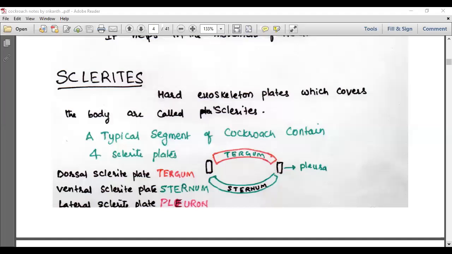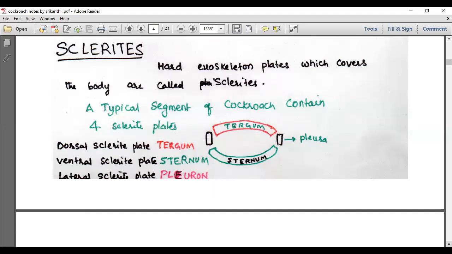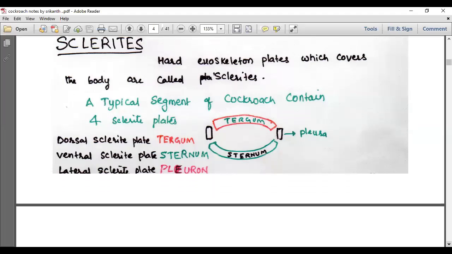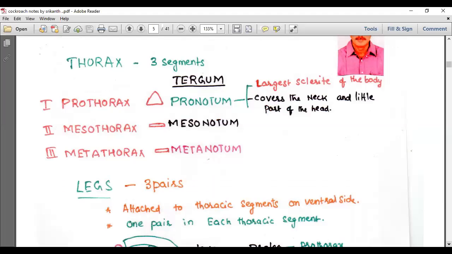Then let's take a look at the thorax today and we'll close it. This thorax is having 3 segments: prothorax, mesothorax, and metathorax. As we said, there are 3 terga, 3 sterna, 6 pleura, because every segment is having a set of tergum, sternum, and pleura.